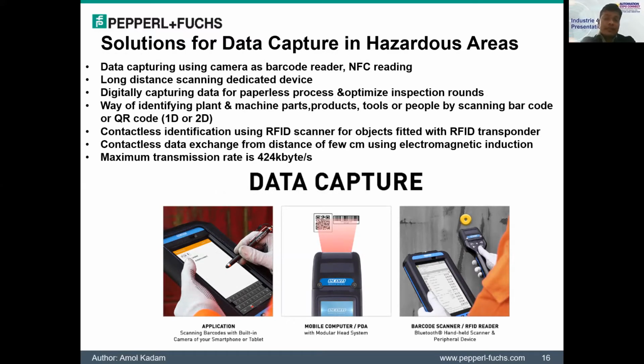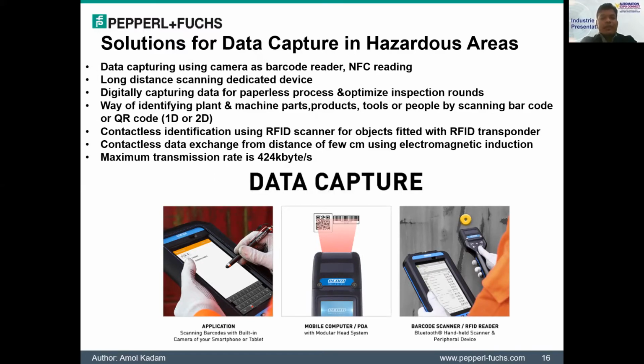Okay, so now talking about the solutions with these devices, the very common and useful solution is data capturing in hazardous areas. Here, a single tablet or smartphone could do the data capturing, using the camera as a barcode reader and for NFC and RFID reading applications. If we need to do long distance scanning, then dedicated devices can be used, which are Bluetooth enabled and can transfer the data instantly to devices like the tablet or smartphone via Bluetooth.